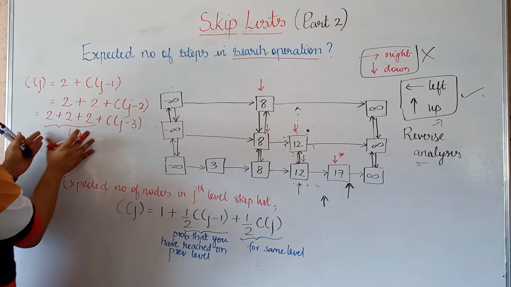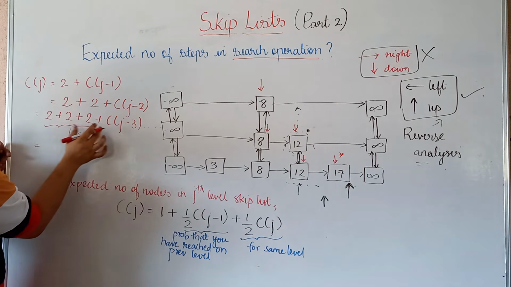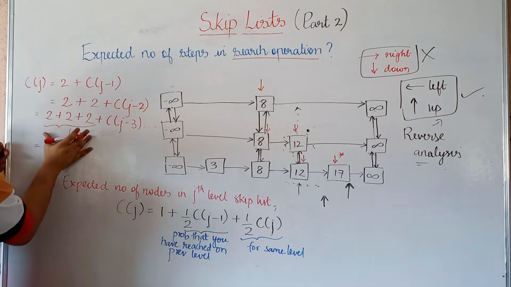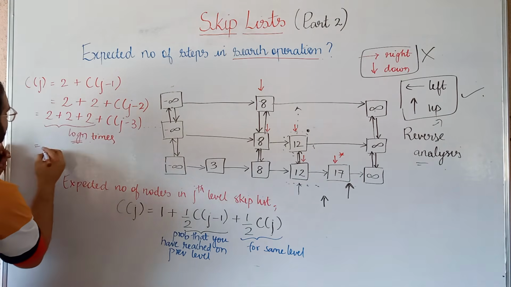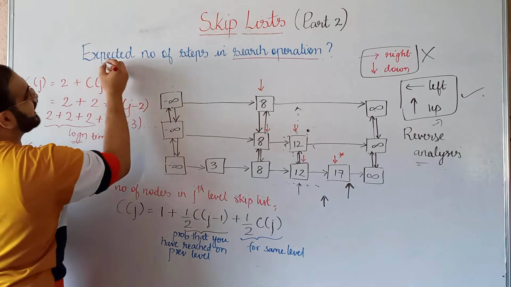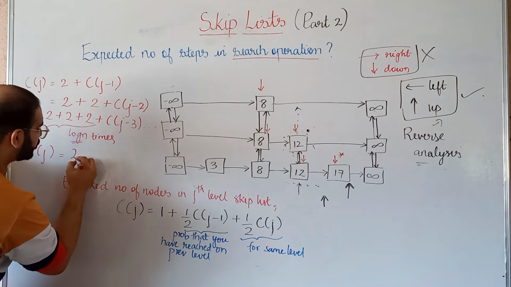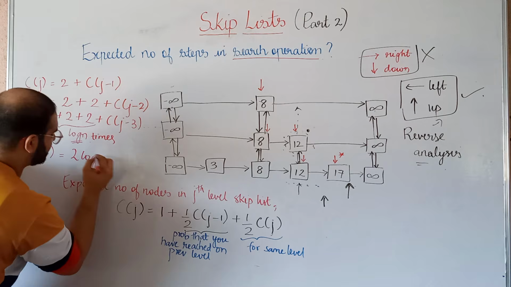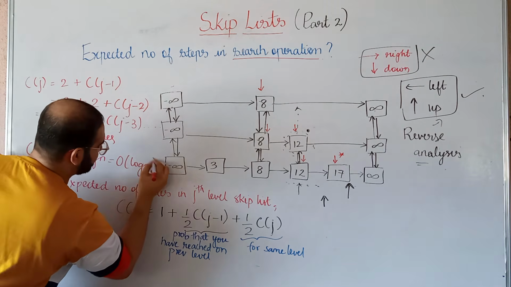So we will have this many summations of 2's, and that will be log n times. So this Cj, or the cost of the search operation in a skip list, will be 2 log n, or you can also call it order of log n.